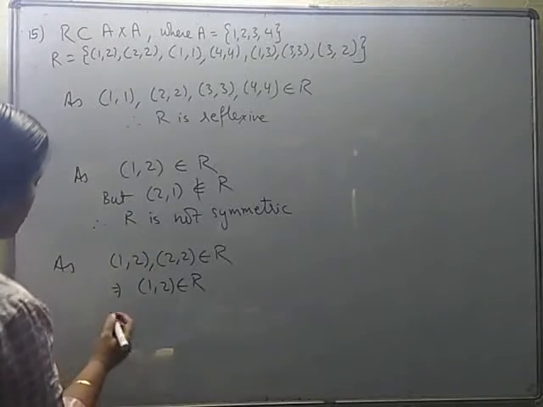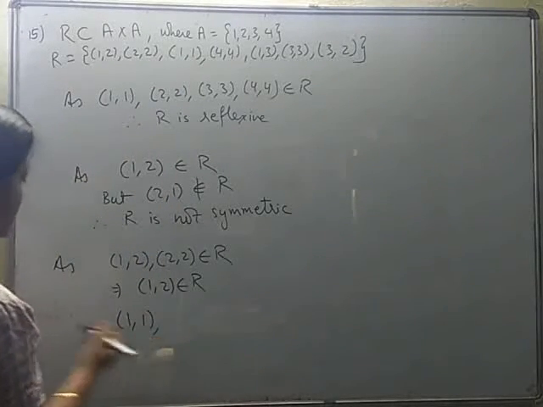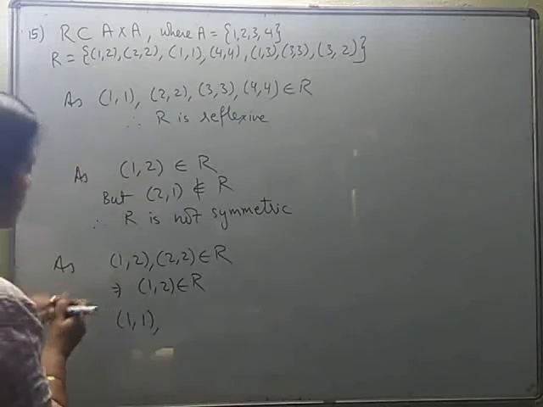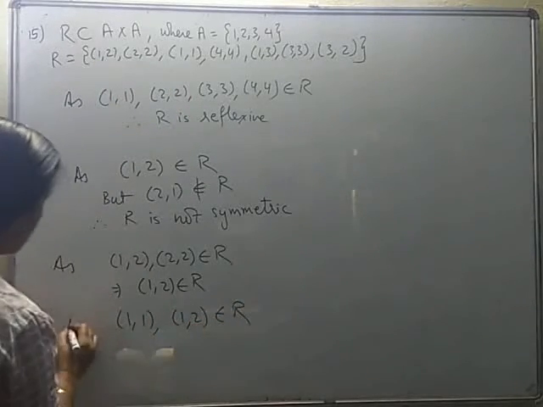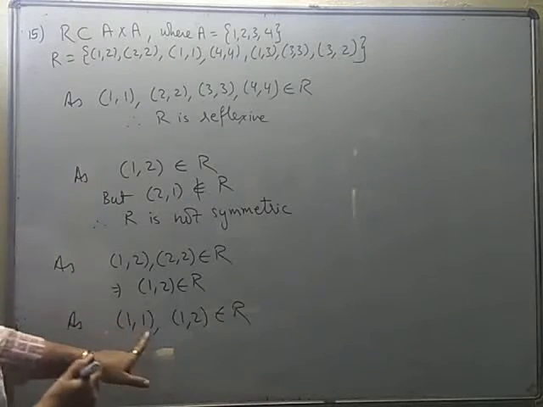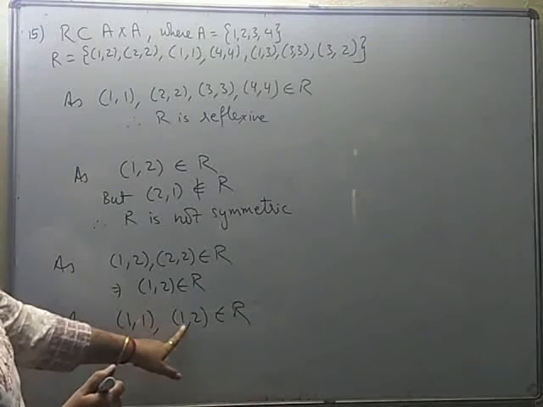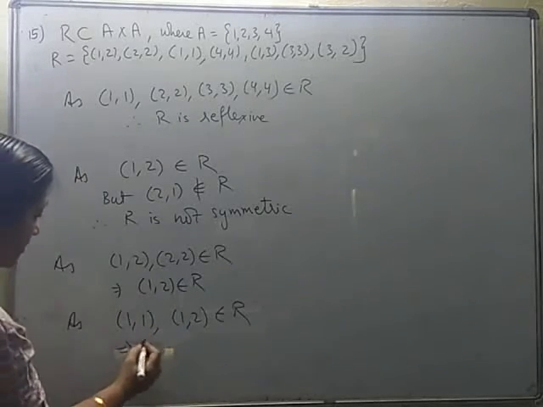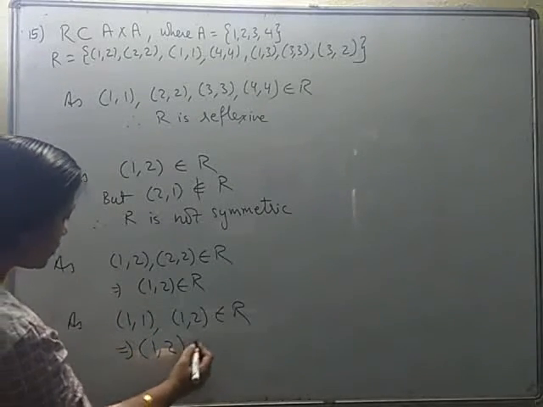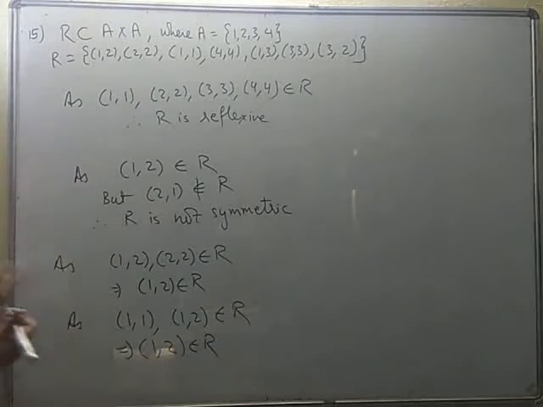You see 1, 1. 1, 1 can be paired with 1, 2. They both belong to R. I only have to maintain that the second element of the first pair and first element of the second pair are the same. And what will be the resulting pair formed? It will be 1, 2 which belongs to R. You can easily see 1, 2 is available.